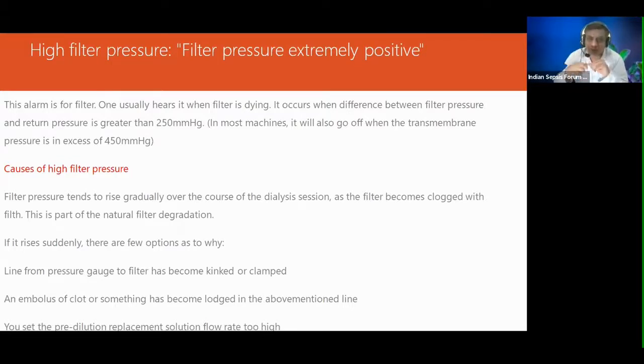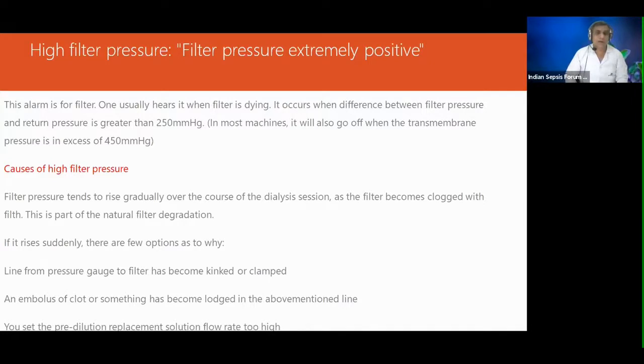If you are trying to reuse the filter, there are clots, the filter can block easily and this alarm will be there. When you are doing a heparin-free dialysis, the chances of this high filter pressure alarm going on are more. It occurs when the difference between filter pressure and return pressure is greater than 250. In most machines, it will also go off when the transmembrane pressure is in excess of 450 millimeter of mercury.